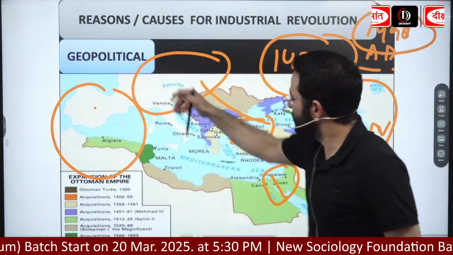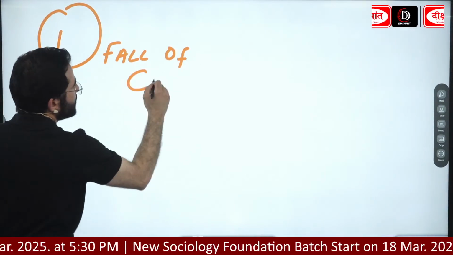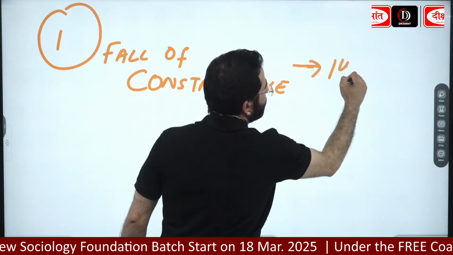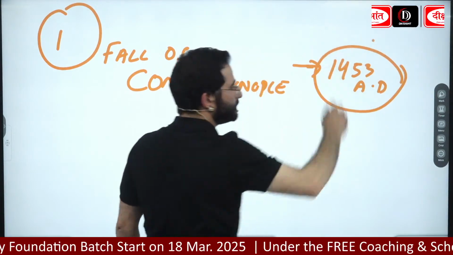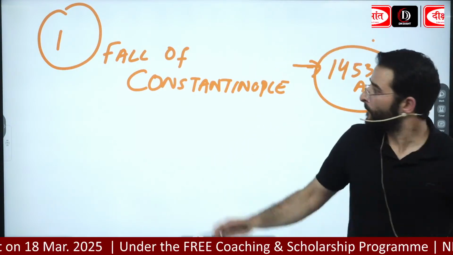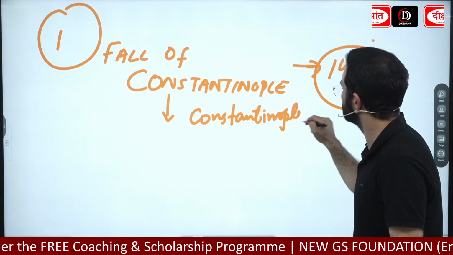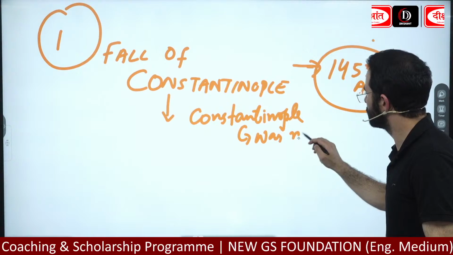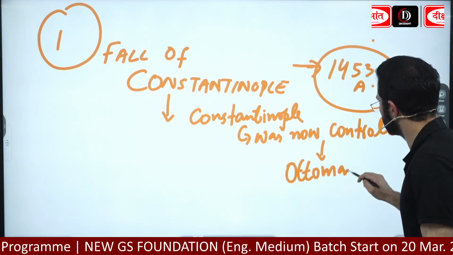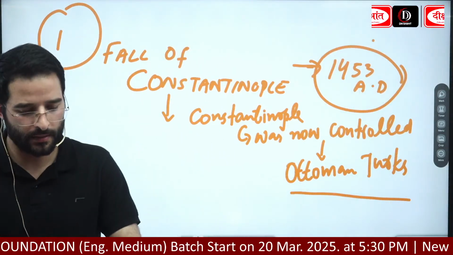राइट डाउन फर्स्ट पॉइंट यहां पे लिखो, जियोपॉलिटिकल में, fall of Constantinople, 1453 AD. ठीक है, यहां पे लिखो, Constantinople was now controlled by Ottoman Turks.